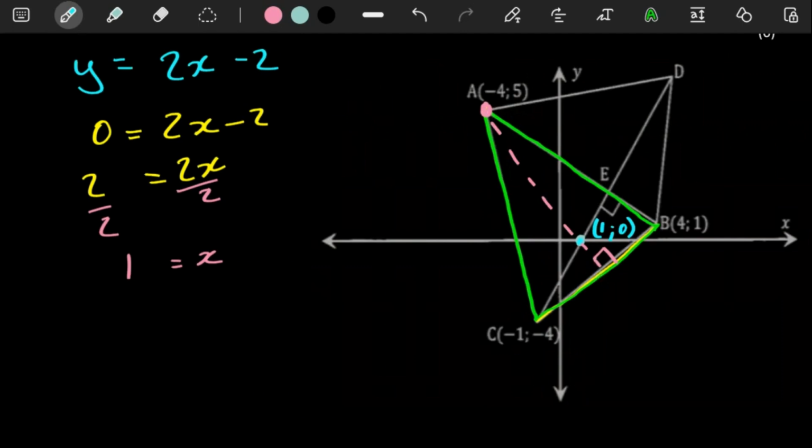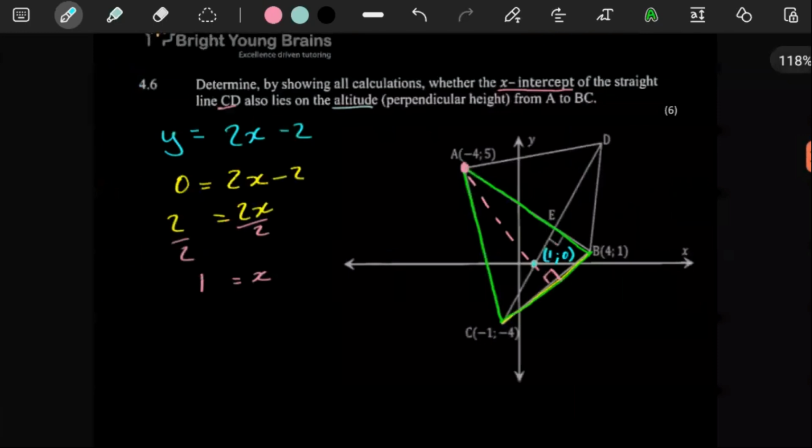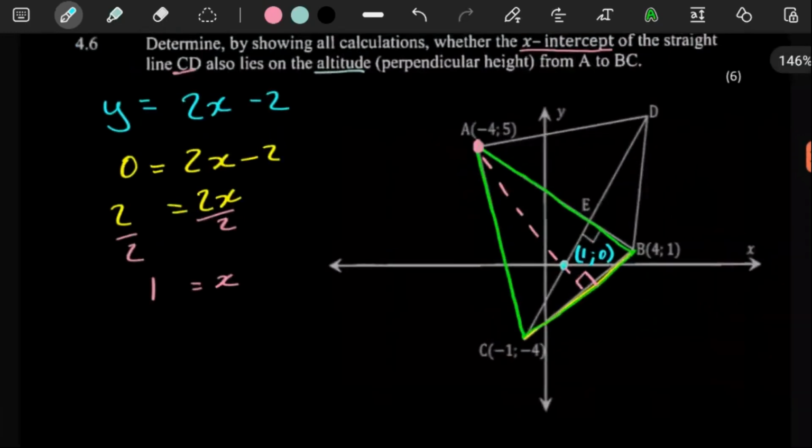Wait a minute. This just escalated quickly. We need to think to ourselves, regardless of this being a point on our line, what we actually need to figure out first is, well, let me put it this way.